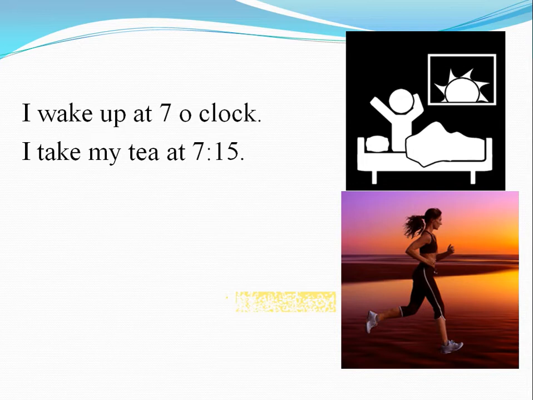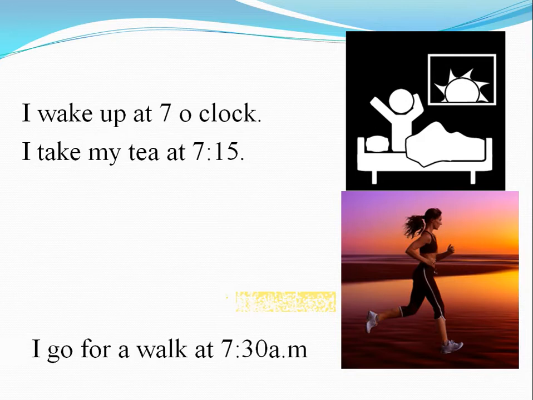Now I see a woman who is exercising or jogging. If I was in her place, how would I say? I would be saying I go for a walk at 7:30 a.m. I go for a walk. I is the doer, go is the verb.